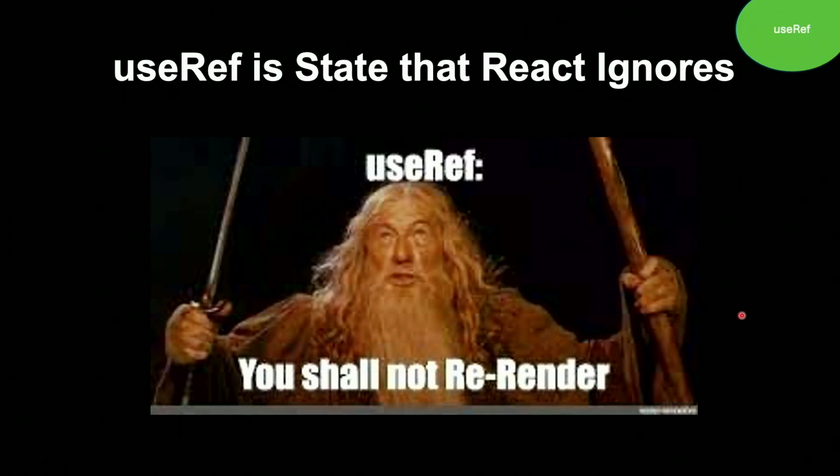That is the big selling point of ref, is that it's going to keep the same reference, but it's not going to cause your component to re-render. React is always going to update unless you tell it not to. And so this is us telling React we don't want to update just because this value changed.